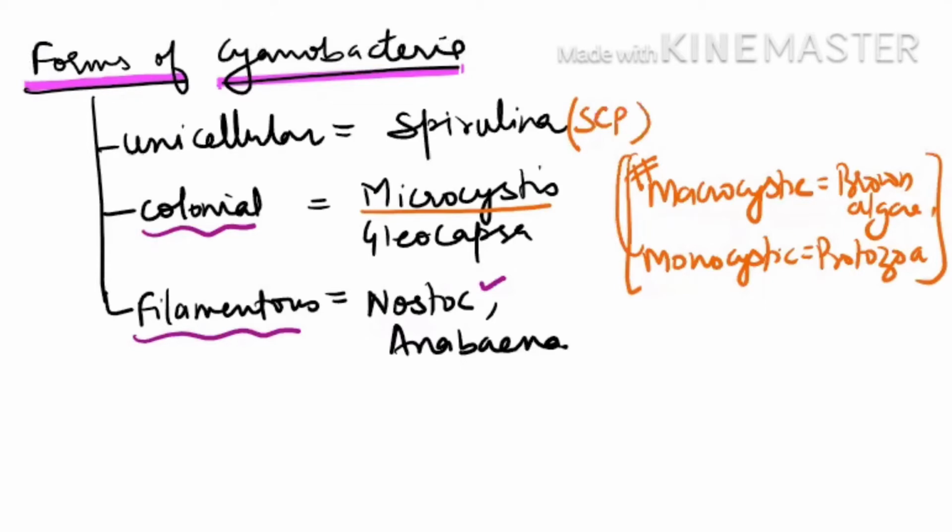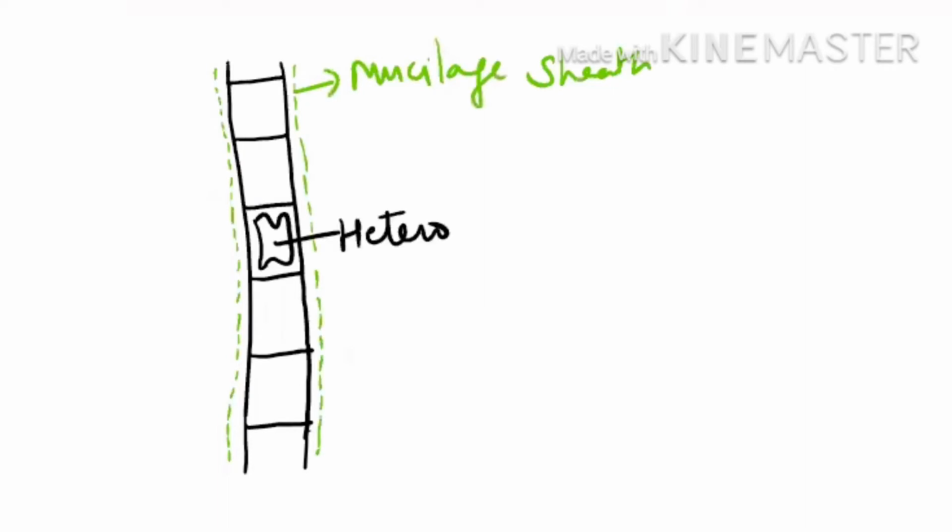Now let us study the structure of the filament. This is the diagram of the filamentous form. The mucilage covering is present around it. This special cell is the heterocyst. Heterocyst is the cell responsible for nitrogen fixation. It will help in nitrogen fixation. And the remaining cells are the vegetative cells.